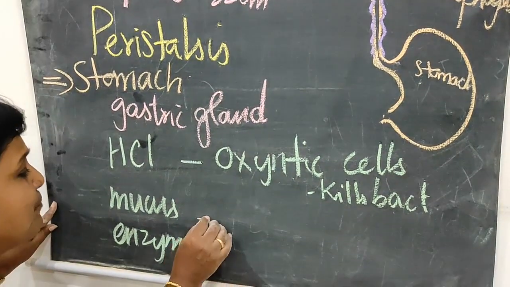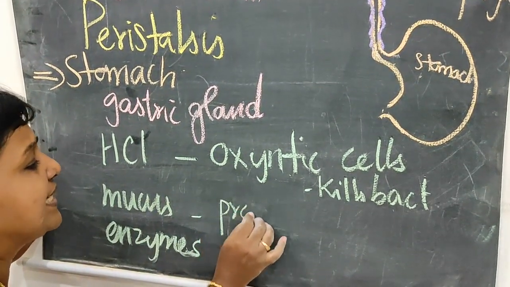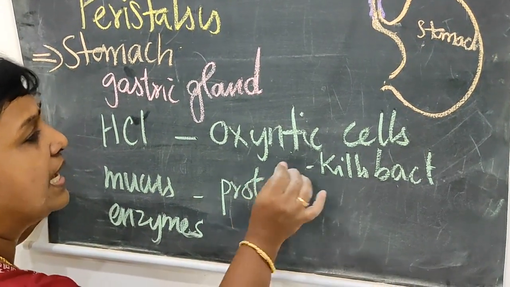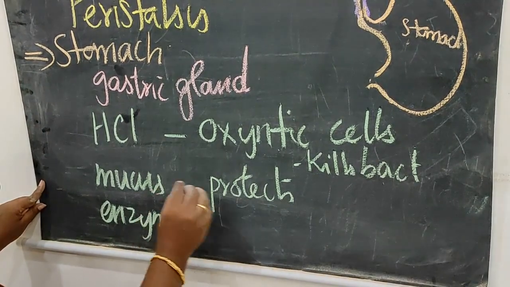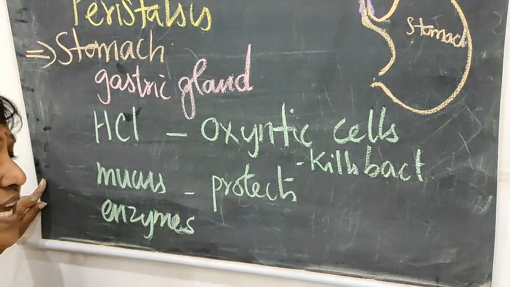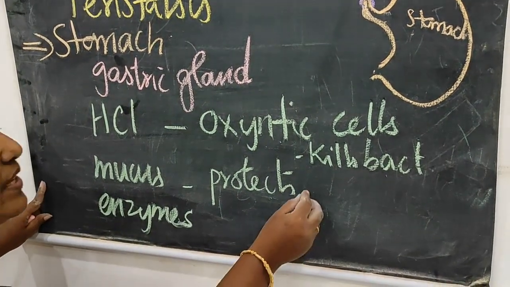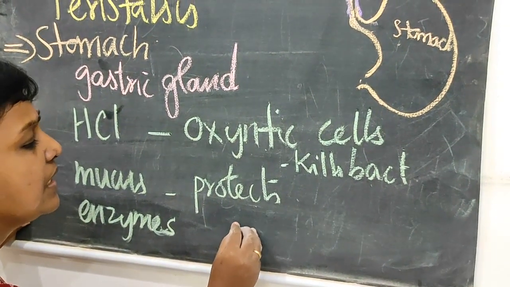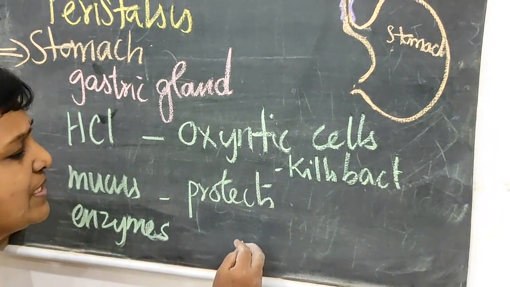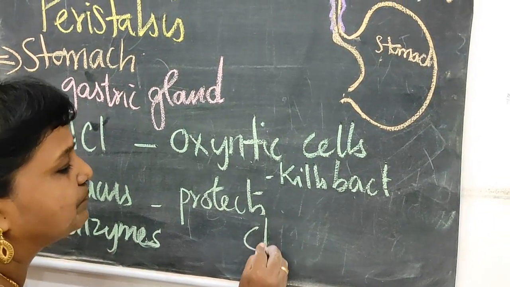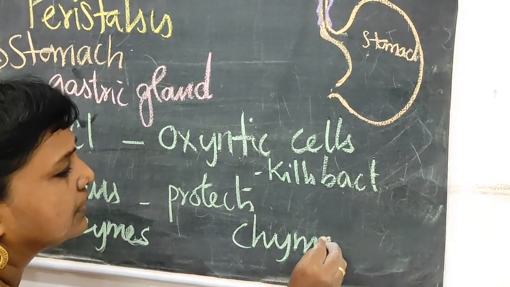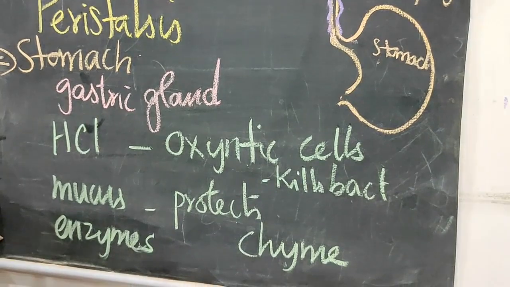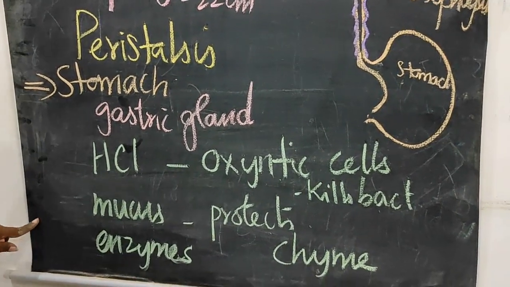At the same time, this mucus protects the inner wall of the stomach. So in the stomach, the food is digested into a milky white substance called chyme. This chyme moves towards the small intestine.